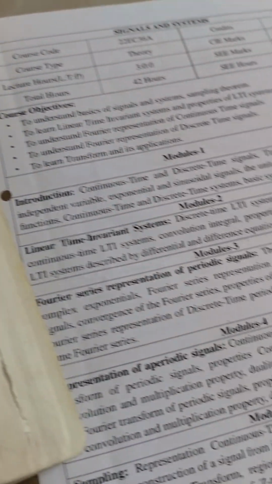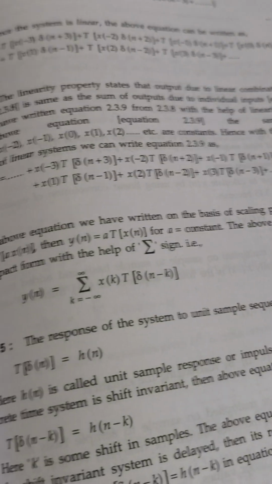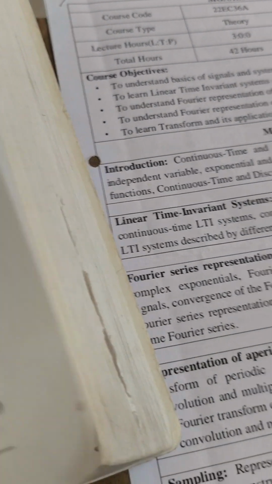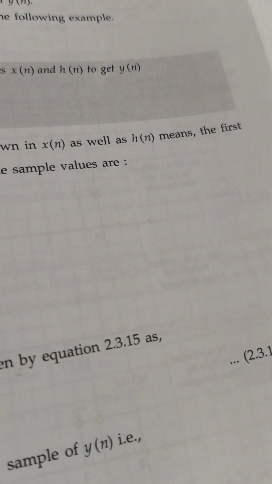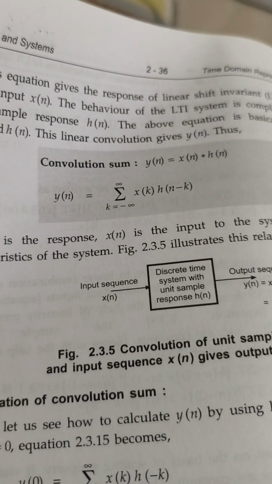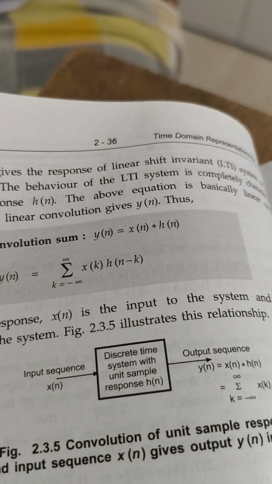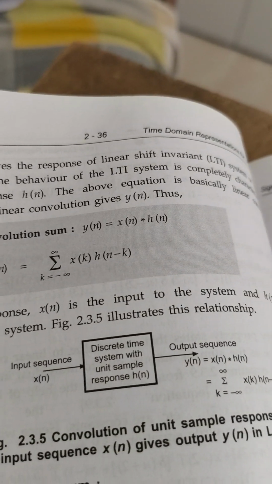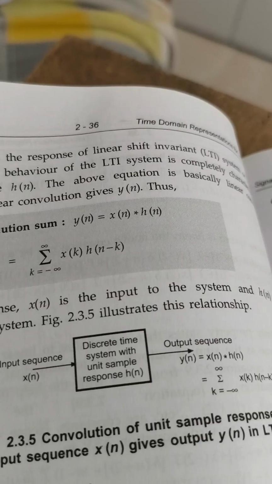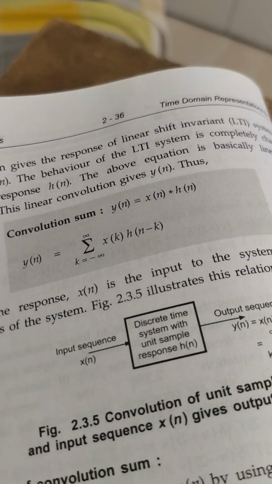Here we'll get the equation for the convolution sum. Therefore convolution sum y of n equal to x of n into h of n.